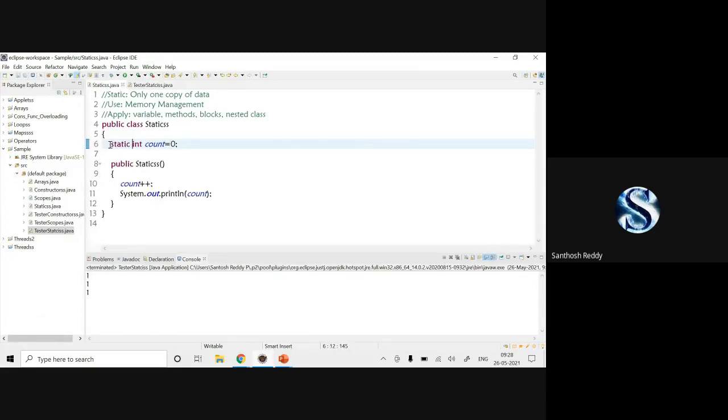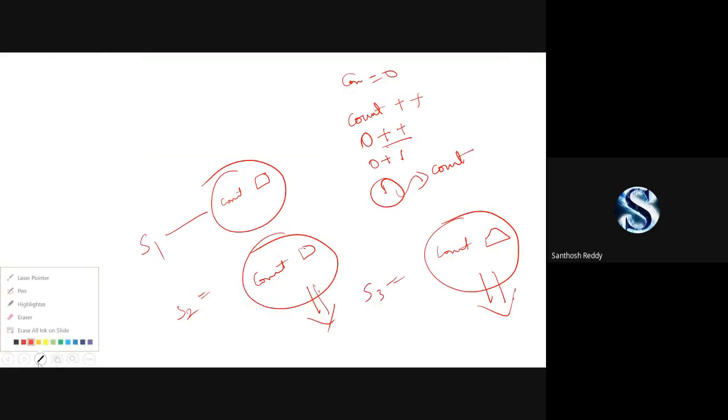here, the memory allocation for your count will be one, and make sure that this will be a class variable. Suppose once you executed this statics class, one memory is allocated for that. So this is your allocation for your count variable.